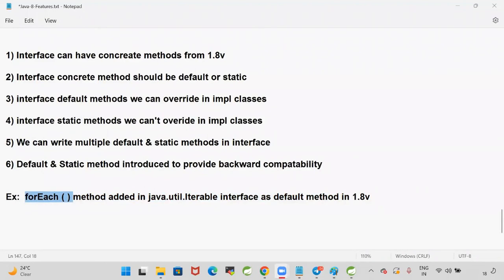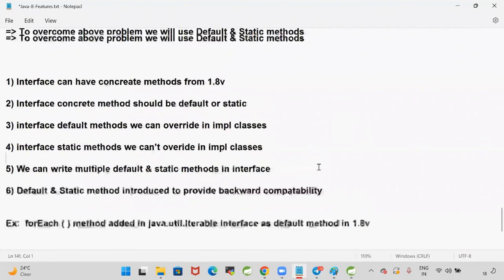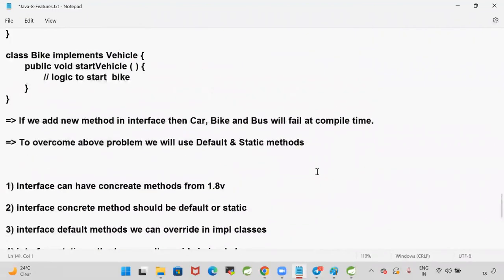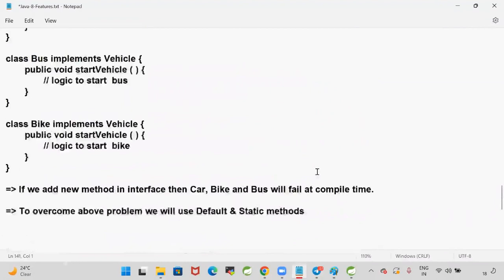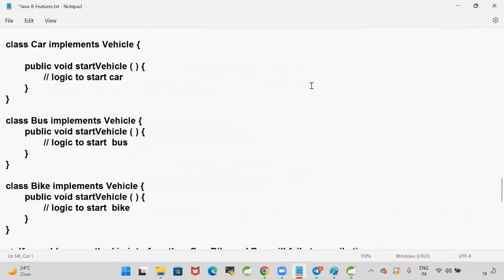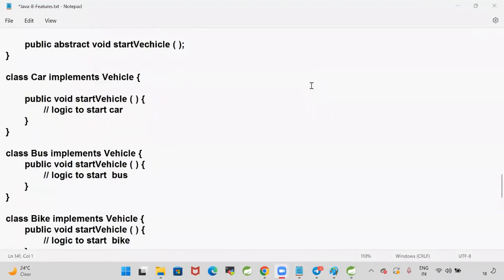When the interface is loaded, static methods will also be loaded. Just as when a class is loaded, its static methods are loaded, if an interface has static methods, they will also be loaded by the JVM.